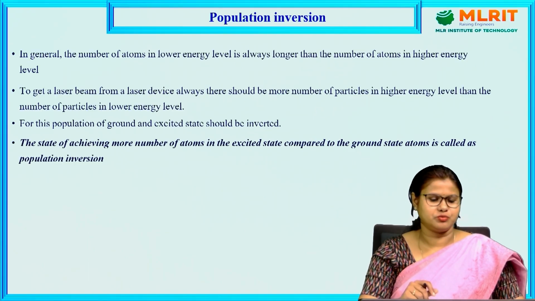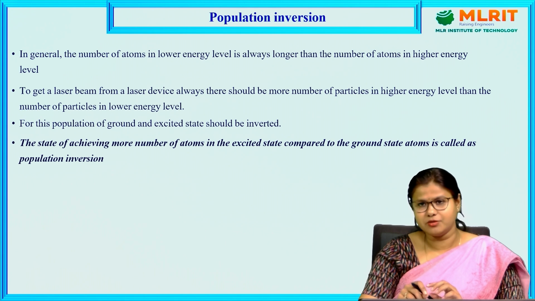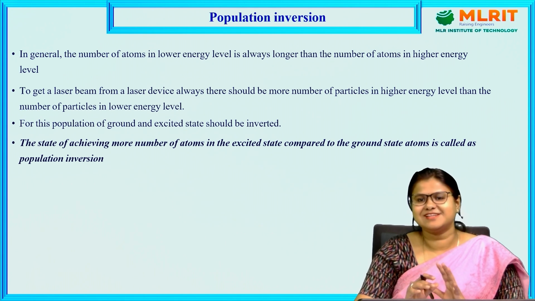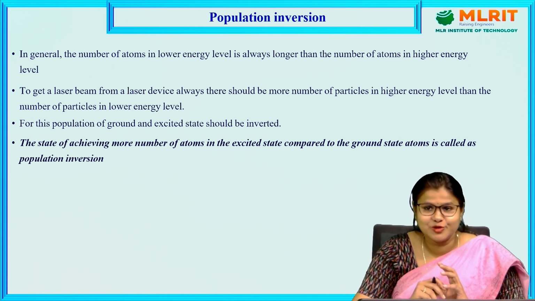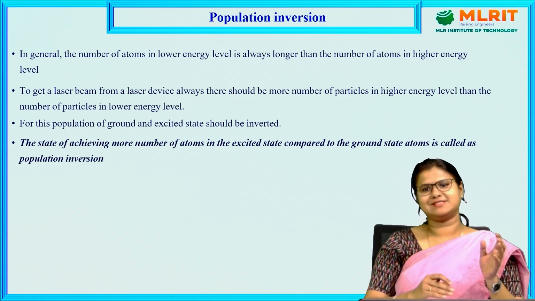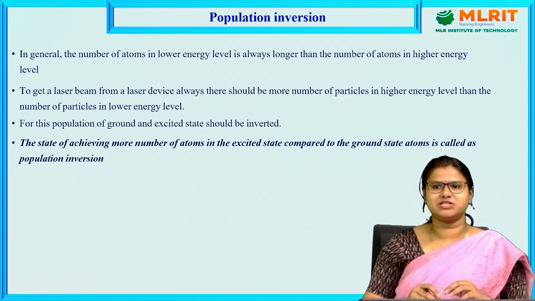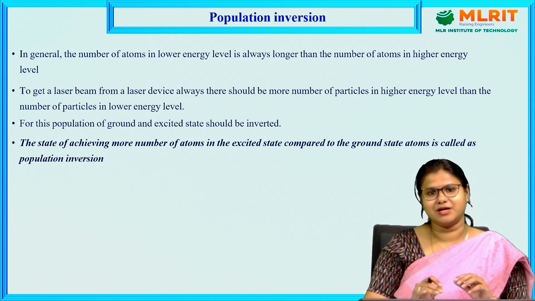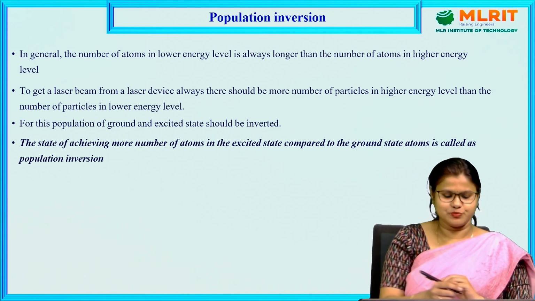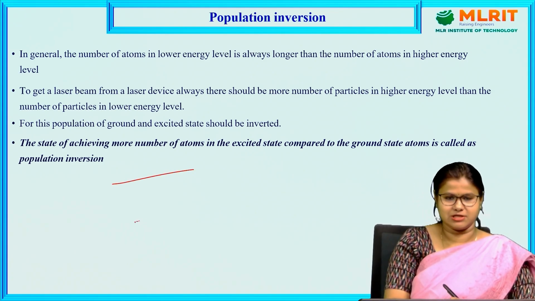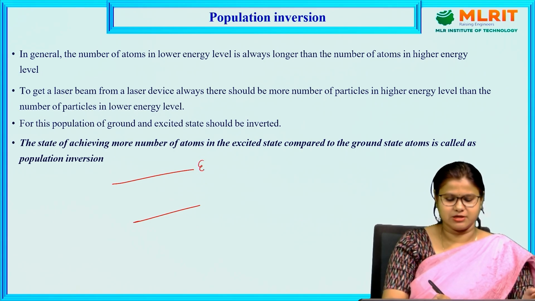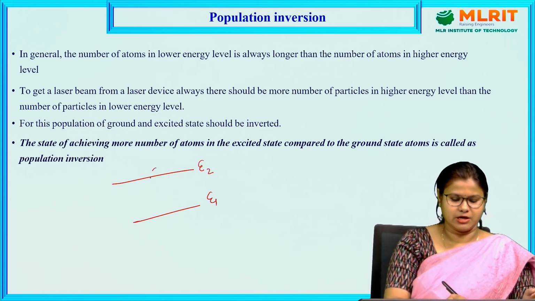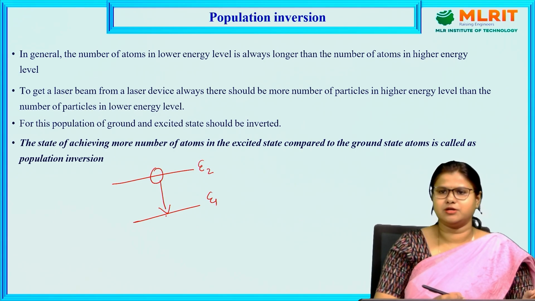So this is the expression for the relative population between two different energy levels having energy E1 and E2. Now what is laser? Laser is light amplification by stimulated emission. In order to get laser, the stimulated emission process must dominate. That means we need more atoms in the higher energy level. Stimulated emission we have already discussed in the last lecture. This is like E2, E1, where the atom is going from higher energy to lower energy.